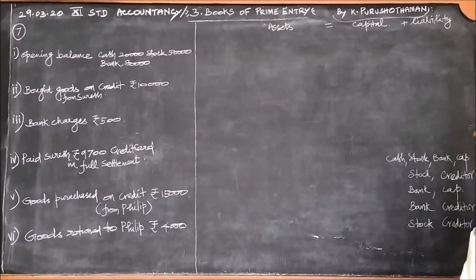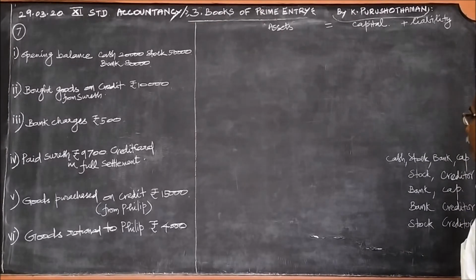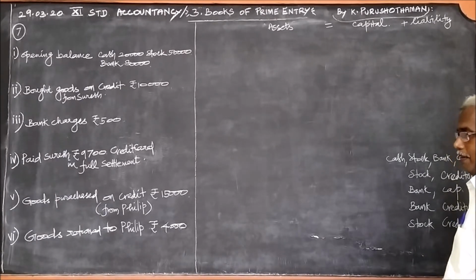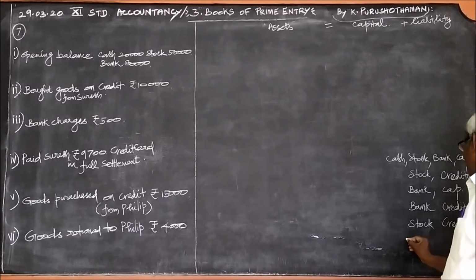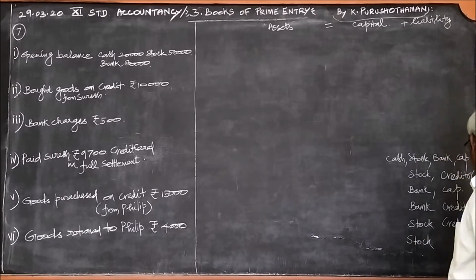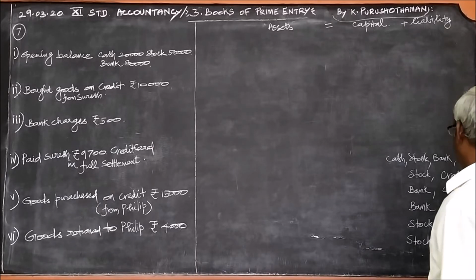And the last one, goods returned to Philip. From the goods available, because of some fault, the goods are returned, therefore it is minus stock. And it will also reduce the creditor.